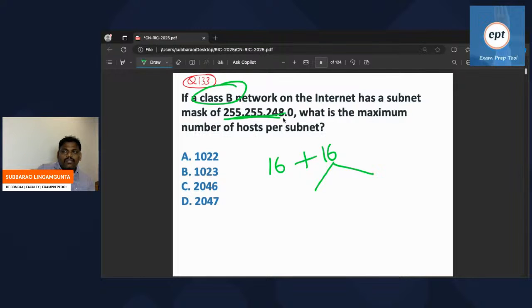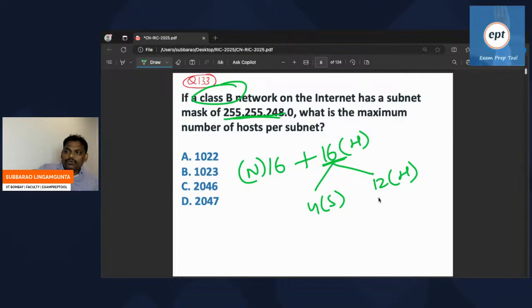If you observe clearly, Class B has 16 bits for network and 16 bits for host. But by seeing this mask, a few bits from the host are gone. Only 12 bits remain for host, and 4 are going to be subnet.